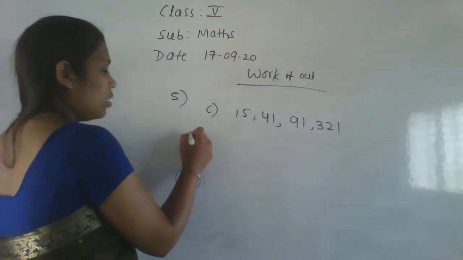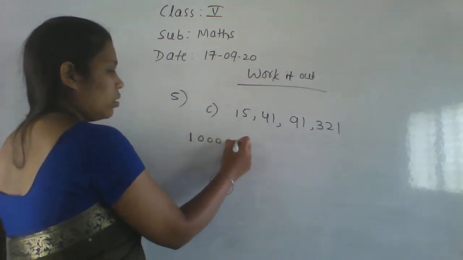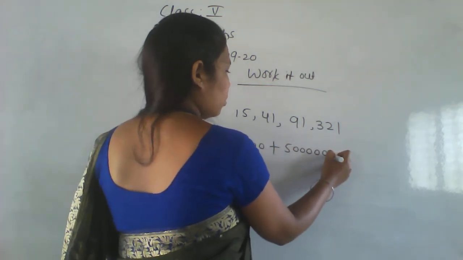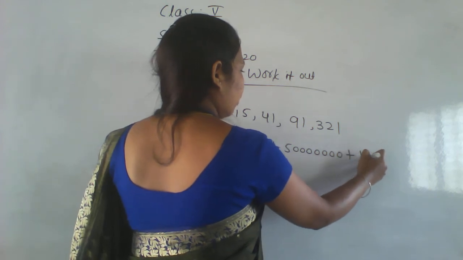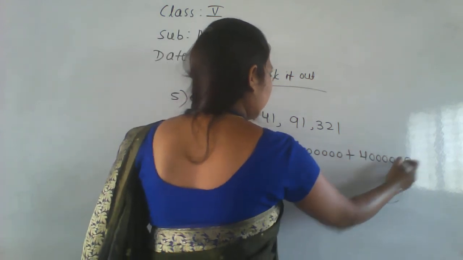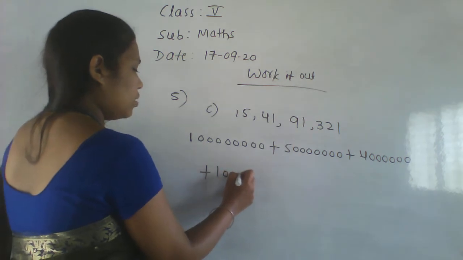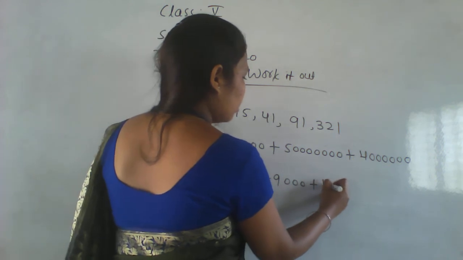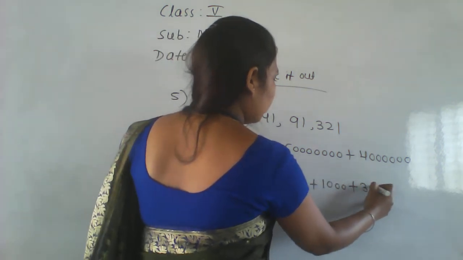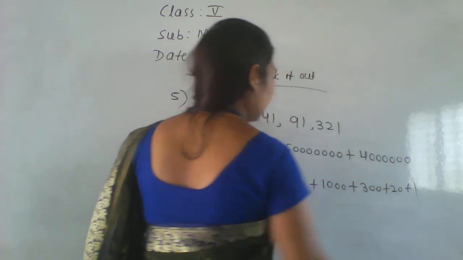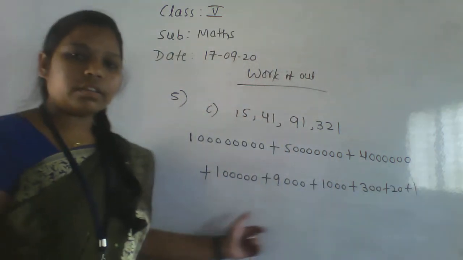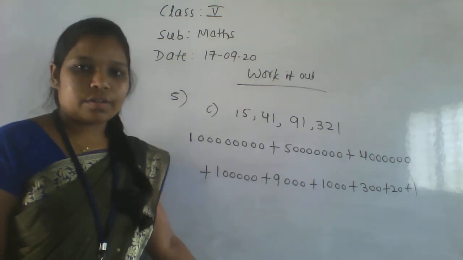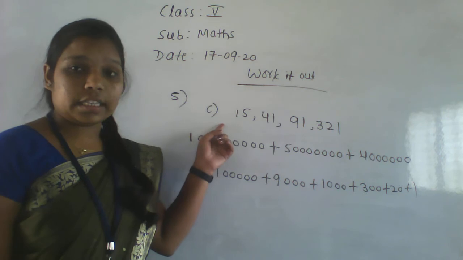So write a 10 crore here, 8 zeros, plus 7 zeros, the 6 zeros, means 1 with 5 zeros, 9 with 4 zeros, plus 1000 plus 300 plus 20 plus 1. So this is the expanded form of this number. There is no place, that's why I continue like this. Okay, so this is the answer for the sixth one.